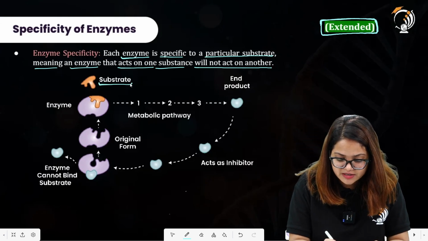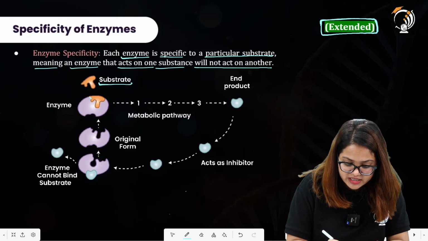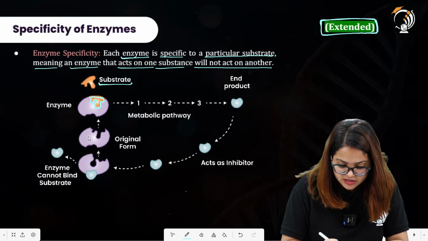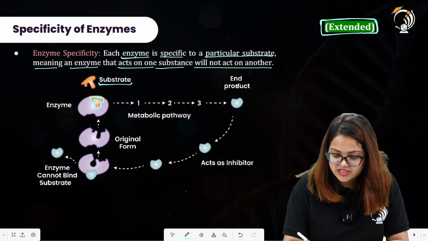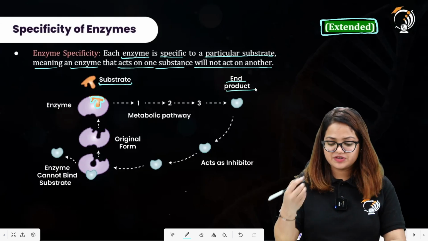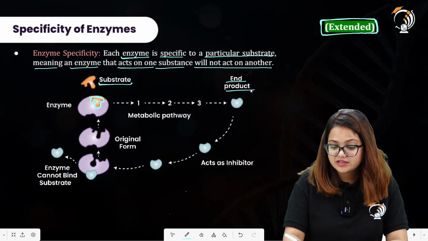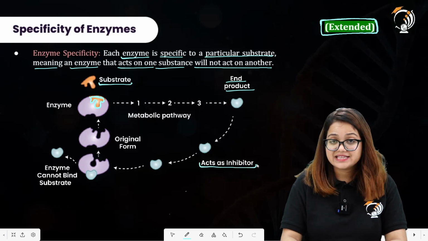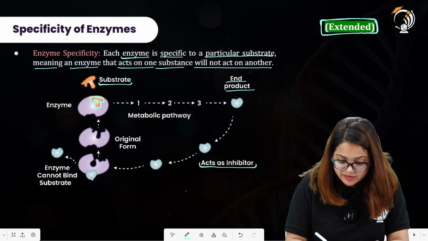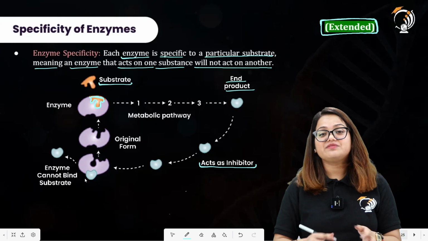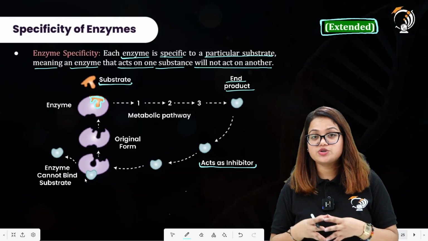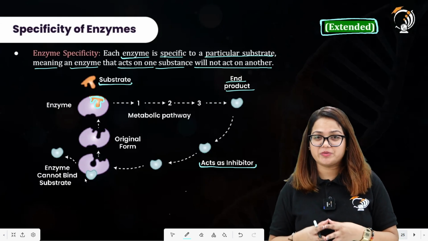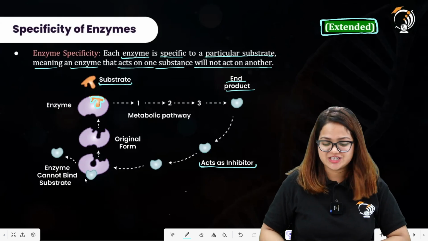The substrate is there, the enzyme is also present, so the enzyme has an active site to which the substrate binds. All right, this was the enzyme over here. It has the substrate which is then converted into the product. The product is released, and the product can further act as an inhibitor, and if it binds to the enzyme, the enzyme will not further catalyze the reaction. In this manner you can also control the reactions. We will also study about that in today's one shot discussion.